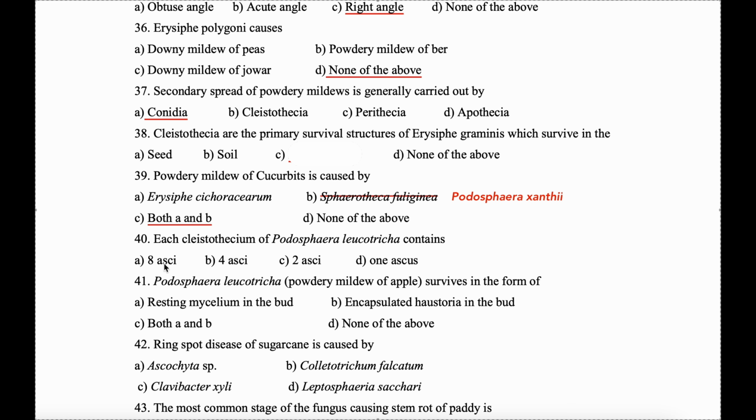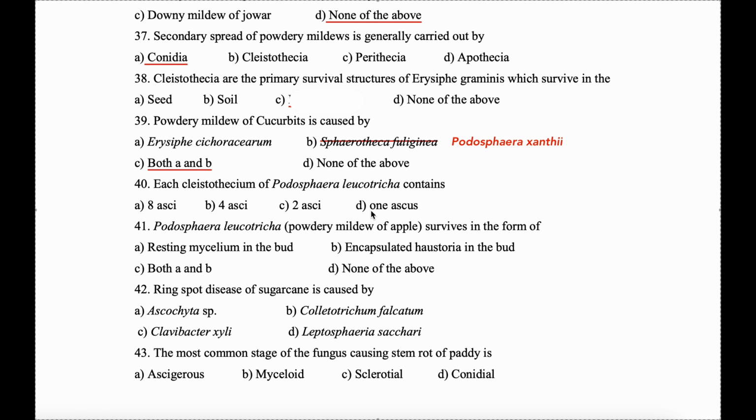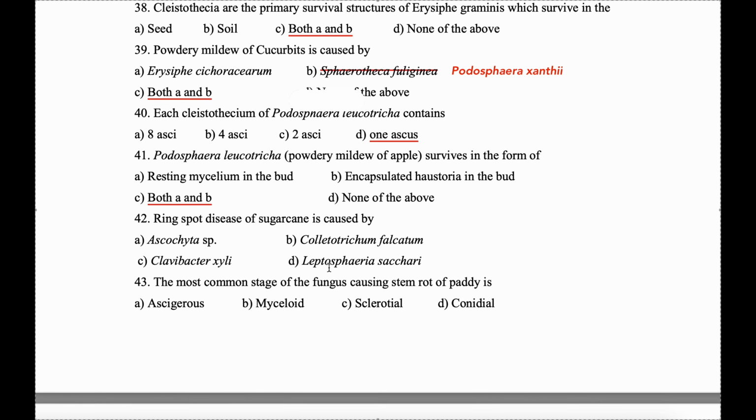Question 40. Each cleistothecium of Podosphaera contains only one ascus. Normally in a single ascus we get to see 8 ascospores, right? But in case of Podosphaera, we get to see only one ascus. Question 41. Podosphaera leucotricha, powdery mildew of apple, survives in the form of both A and B: resting mycelium in the bud and encapsulated haustoria in the bud.